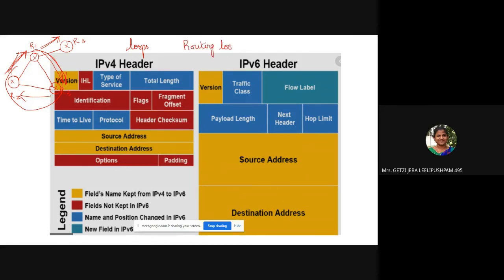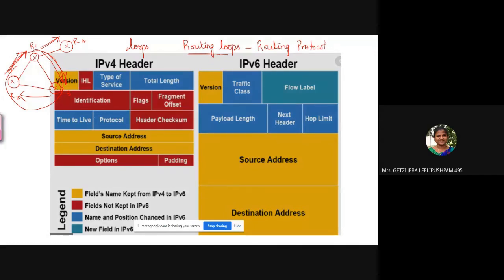This happens when your routing protocol is running, when it is initially distributing the routing table. There is a chance of routing loops. If the routing loops are not taken care of, the packet will move infinitely and keep consuming the bandwidth. You cannot do anything about that. For that purpose only, we have something called TTL.